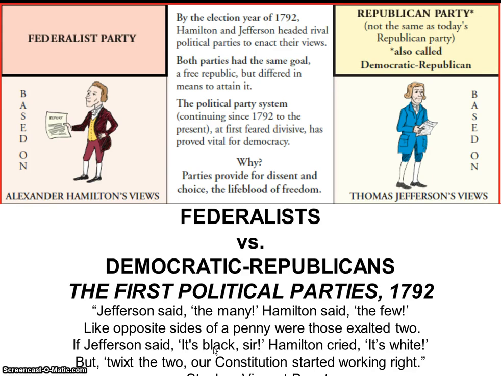They want a free republic, but they very much differ in the way that they're going to attain that. The political party system, which has continued since that election in 1792, is initially going to be very divisive or feared to be divisive, but proves to be very vital for democracy. So, what you're going to do as we go through this is fill in the chart for the Hamilton-led Federalist Party and the Jefferson-led Democratic Republican Party. This is not the Republican Party today. Make sure you note that.